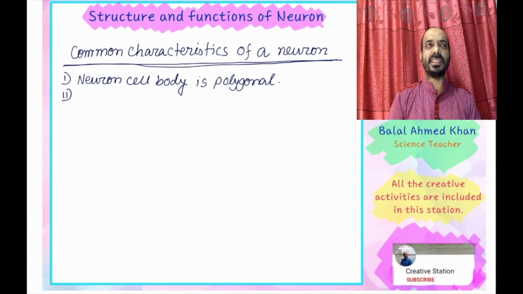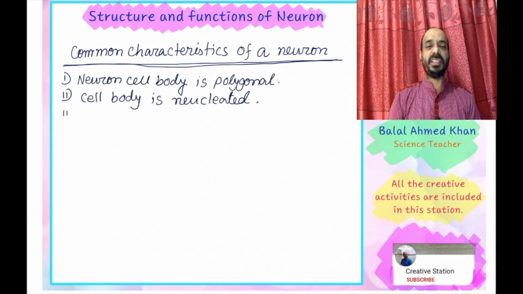Now the second characteristic is that the cell body is nucleated. The cell body of a neuron or nerve cell contains a nucleus. The nucleus controls all the activities of the neuron cell. This nucleus is located at the center of the cell body. That is why the cell body is nucleated, meaning the nucleus is contained in the cell body.